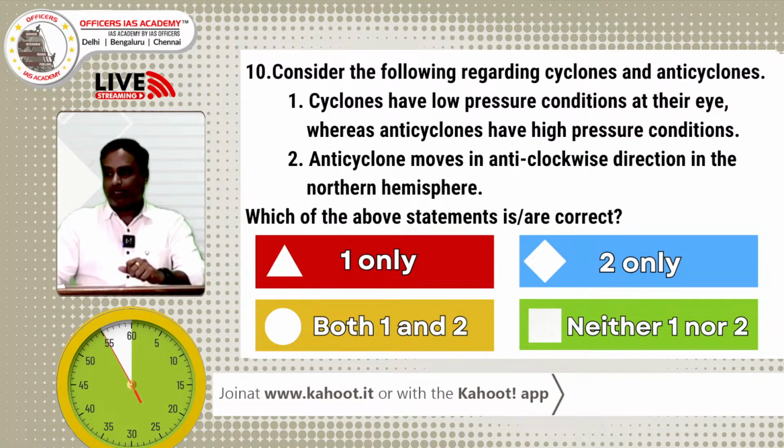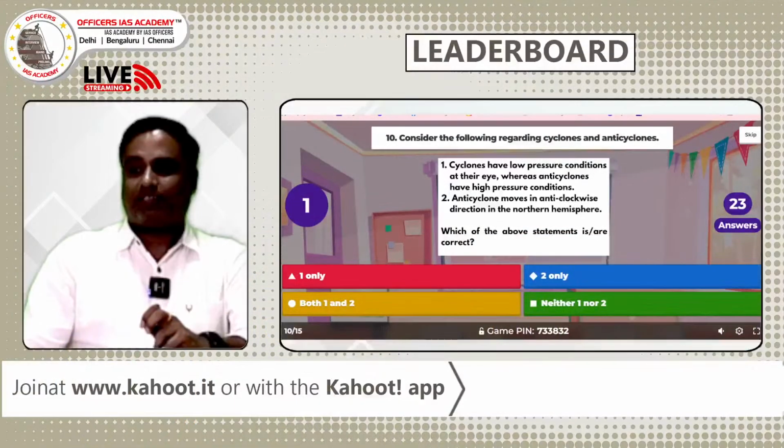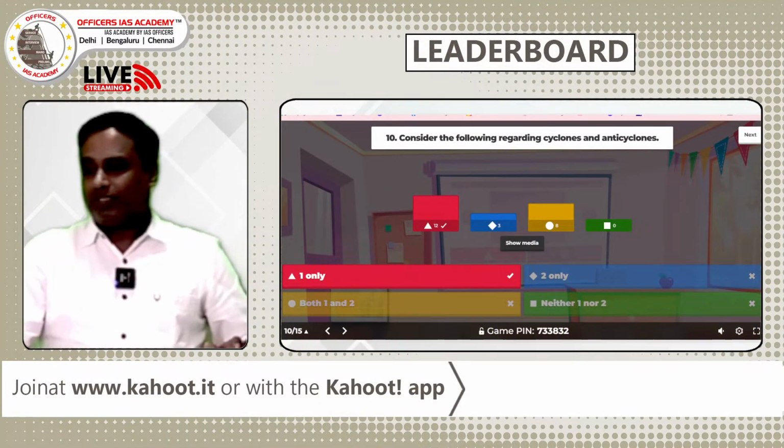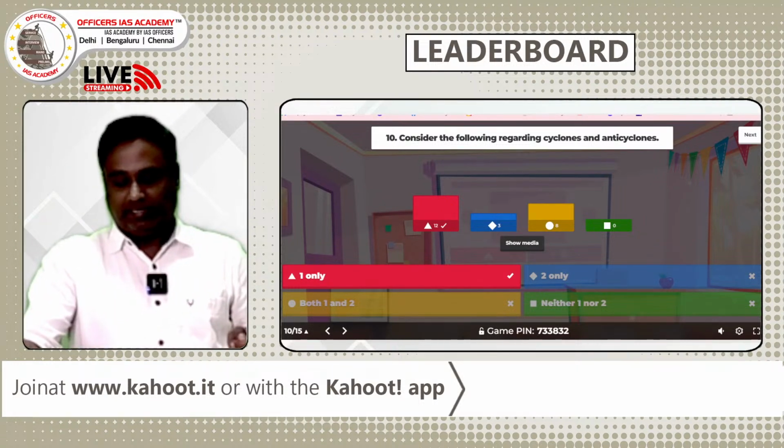Last 15 seconds. Time is getting closer. I think some people are still thinking to answer it. I think this is the first question where we have experienced all 60 seconds being used by our candidates. Good. So 12 persons answered A. The right answer is A. Exactly, it is correct.